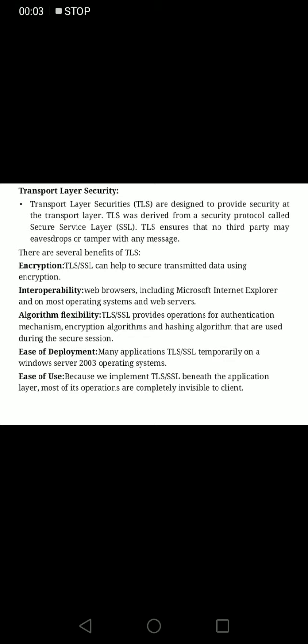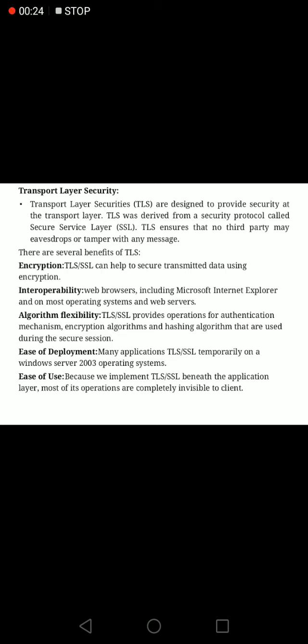Good morning, students. Yesterday in class we discussed message integrity protocols, then public key distribution, and network layer security. Today in class we will discuss transport layer security, application layer security, and finally firewall.